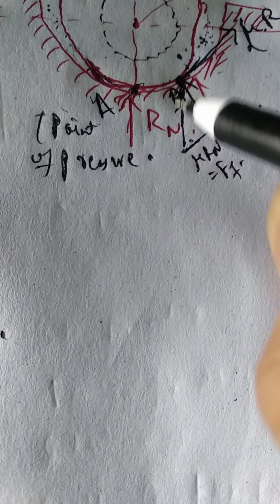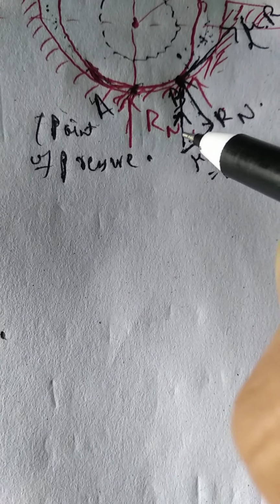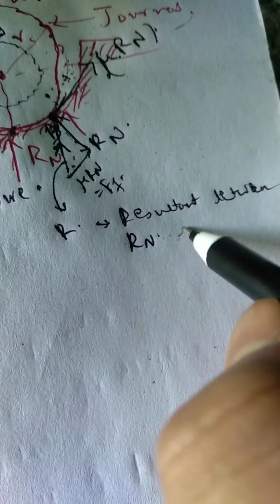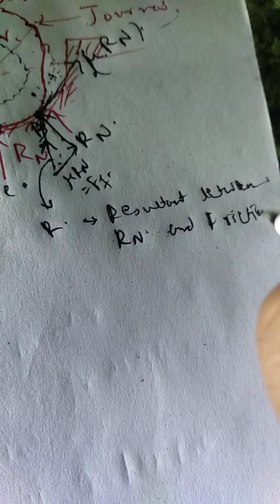Now we shift this mu Rn like this. The resultant of this frictional force and this normal reaction Rn will act along this direction, and this will be R. So R is the resultant between Rn, which acts at this point B, and the frictional force.